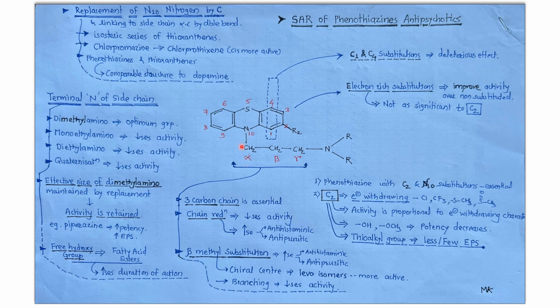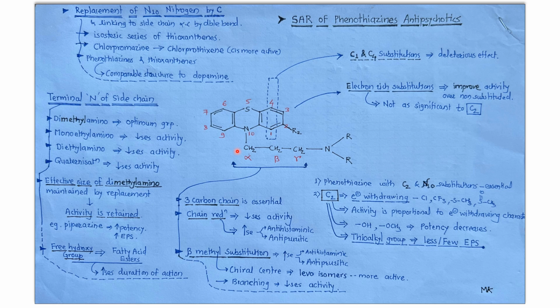Chlorprothixene. Again here, if carbon replaces the nitrogen, there will be a double bond between this carbon and this alpha carbon atom. So there will be cis and trans isomerism because of restricted rotation around this carbon double bond. In that case, cis isomers are more active as compared to trans isomers.